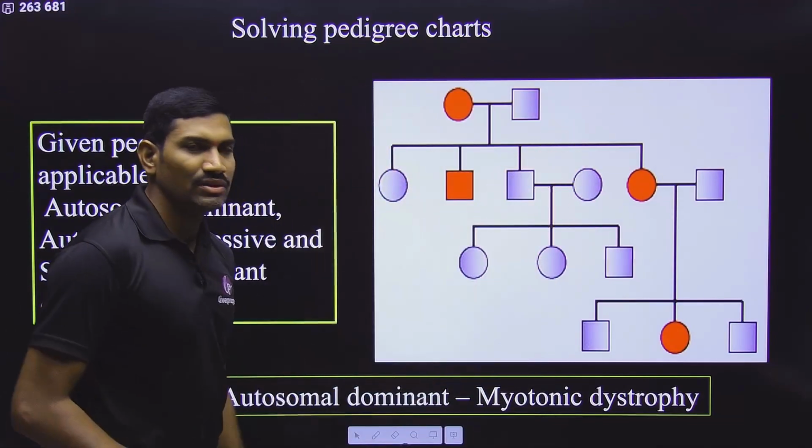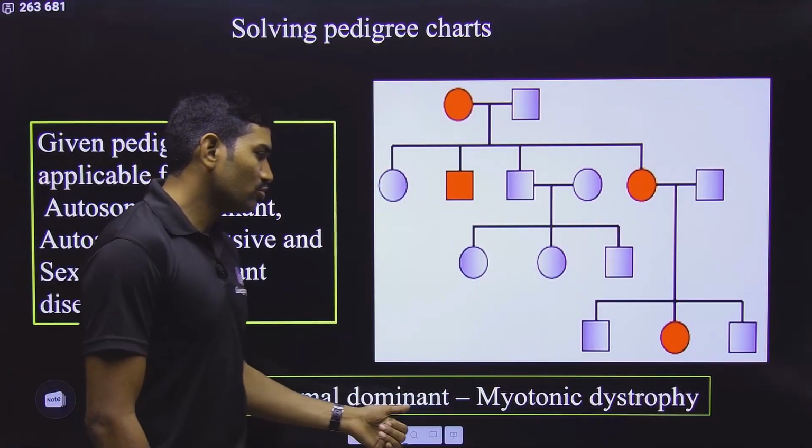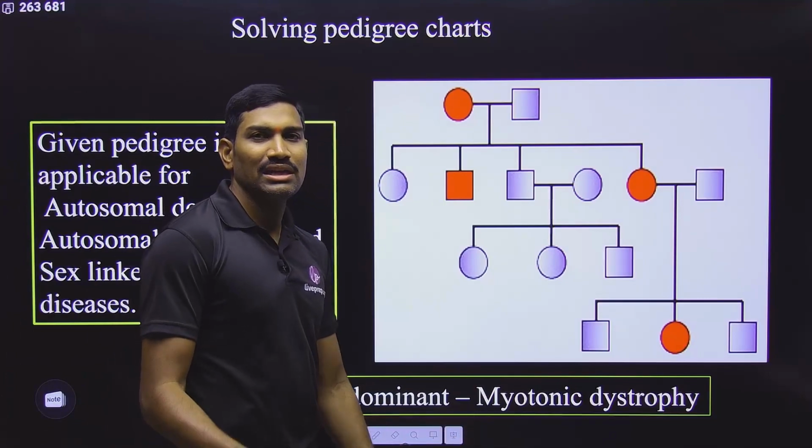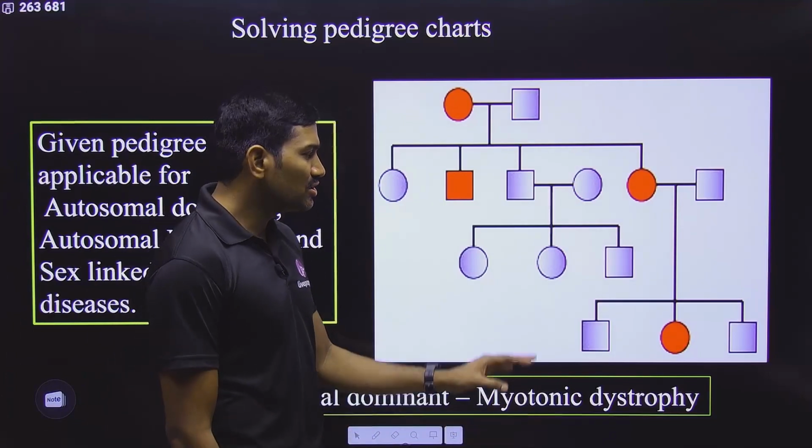So in the NCERT, they have given the first pedigree. This is the first pedigree of the NCERT. Directly they gave this as autosomal dominant. For the autosomal dominant, they gave the example of myotonic dystrophy. This is okay.